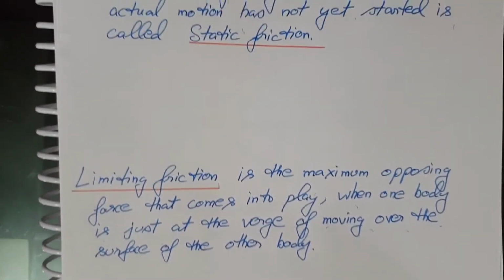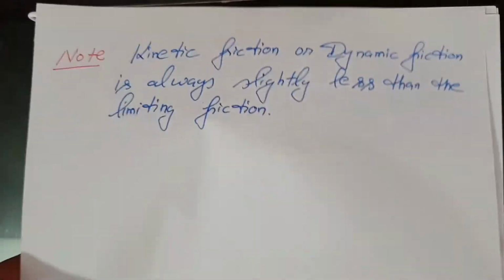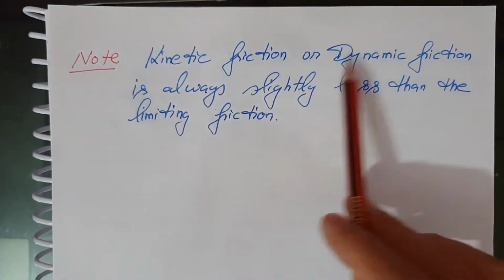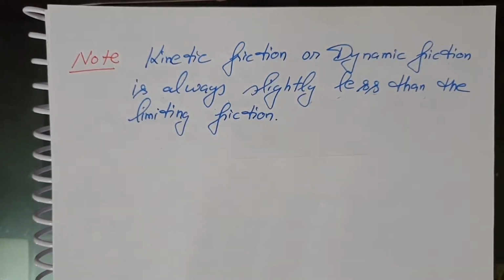Now there is a point to note. Kinetic or dynamic friction is always slightly less than the limiting friction. This is because once the motion starts, the inertia of rest has been overcome. Also, when motion has actually started, irregularities of one surface have little time to get locked into the irregularities of the other surface, which is the basic cause of this friction.